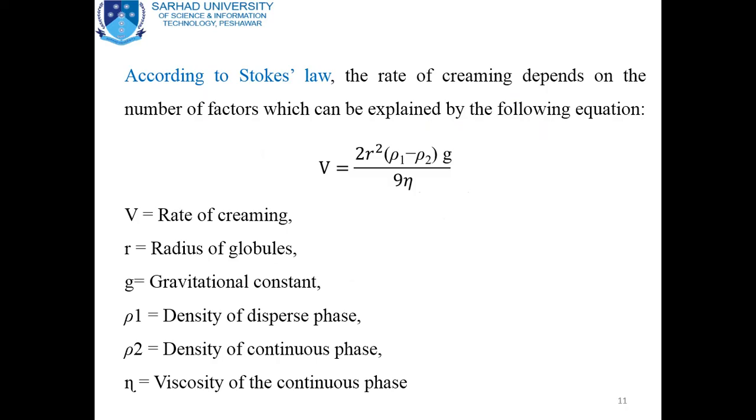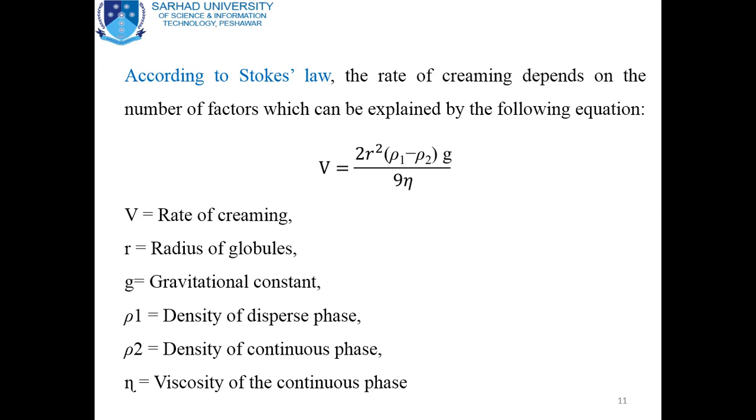V, that is the rate of creaming, is equal to 2r square (rho 1 minus rho 2) multiplied by g and divided by 9 eta. It is clear from the equation that V is the rate of creaming and r is the radius of the globule.